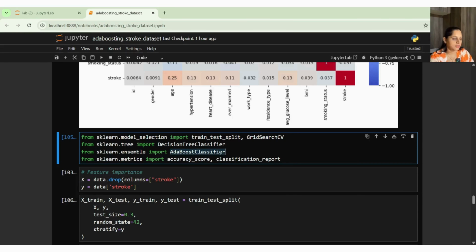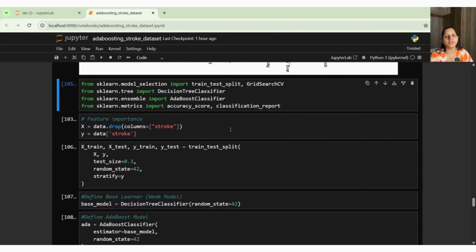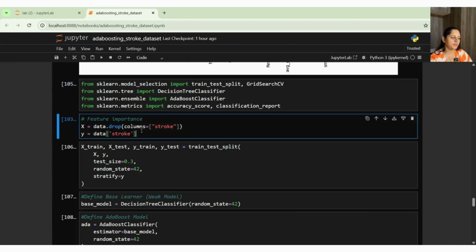You can see the syntax over here. We have ensemble. Inside the ensemble library, we have the AdaBoostClassifier class. Then we have metrics. We are trying to get accuracy_score and classification_report. And we know the next part, right? We have to drop the dependent column from all my independent columns. Then we have to get the dependent column. Then after that, we have to do our train and test split.